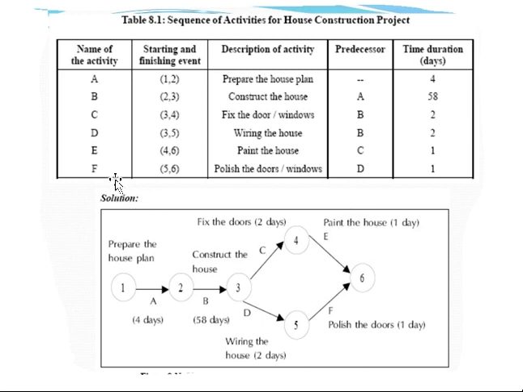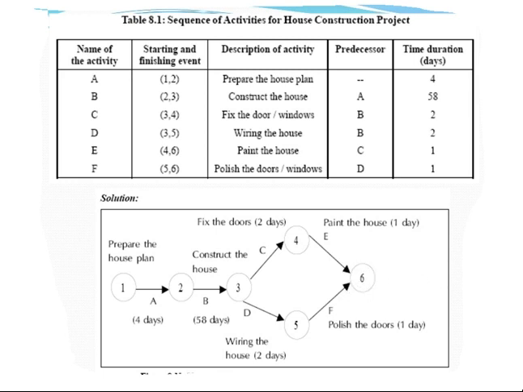Then the last activity is F. F is another activity that has another precedence, that is D. If you want to start F, it will start only when D is finished. D will finish exactly at node 5, then only we start F. The finishing of activity D takes place at node 5, which will be the beginning for activity F, and it will end at node 6.